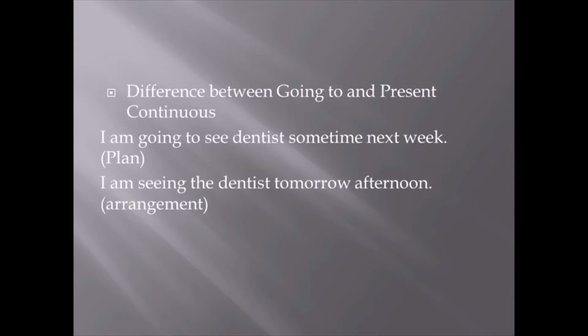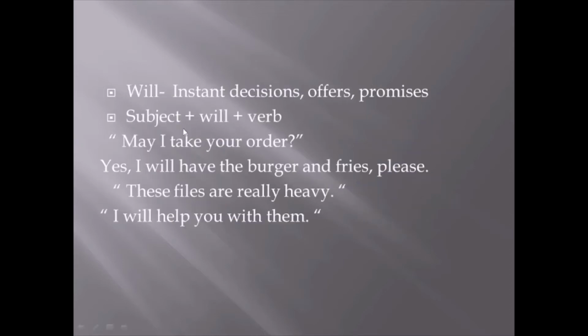So here we can again see the difference between both. I am going to see the dentist sometime next week. When? Not confirmed. But I am seeing the dentist tomorrow afternoon. This is your confirmed schedule. So this is an arrangement and this is a plan. Here we will use going to. Here this is your present continuous tense.